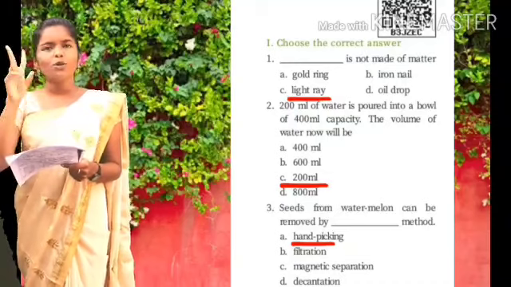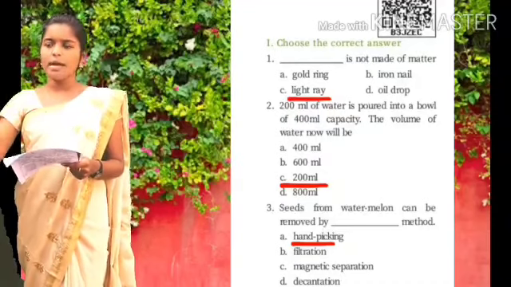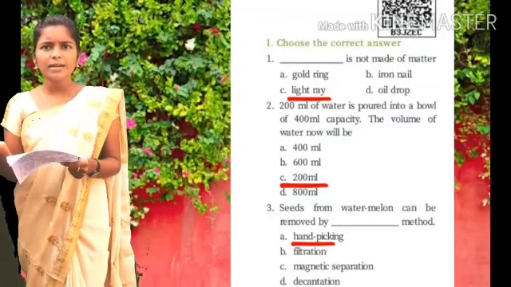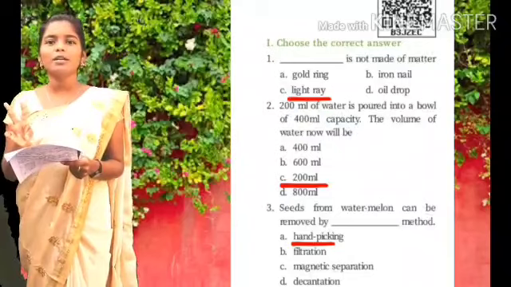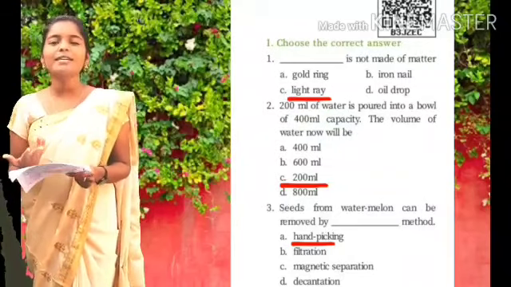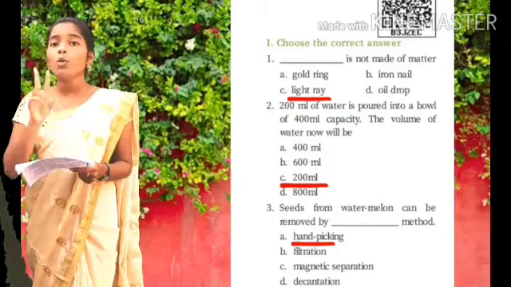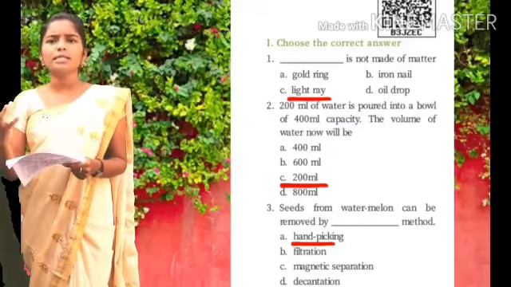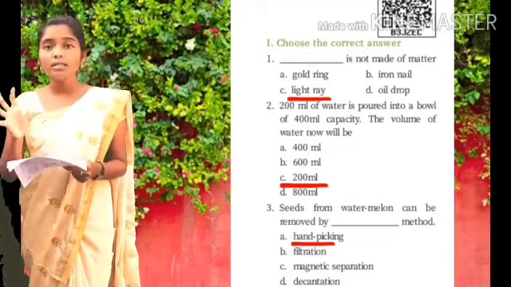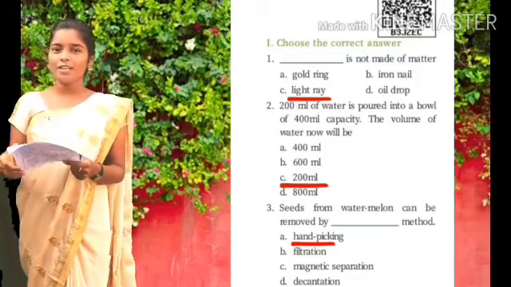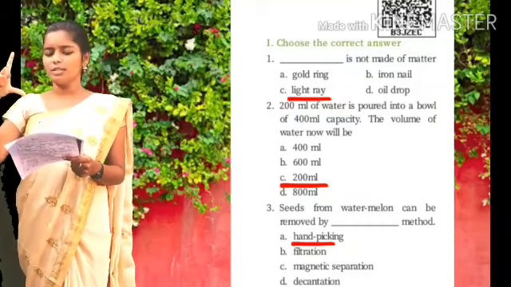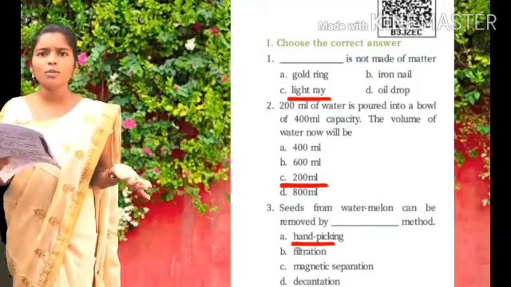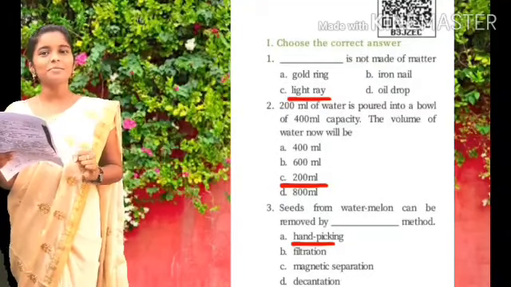Yes. So if you take 200 ml of water and pour it into a 400 ml capacity bowl, the water will be the same, right? Yes, it will be 200 ml only. So what is the answer? 200 ml only, because the volume of water will not change. Whatever object you pour it into, the water volume will be the same. So 200 ml of water poured into a bowl of 400 ml capacity, the volume of water will be 200 ml.